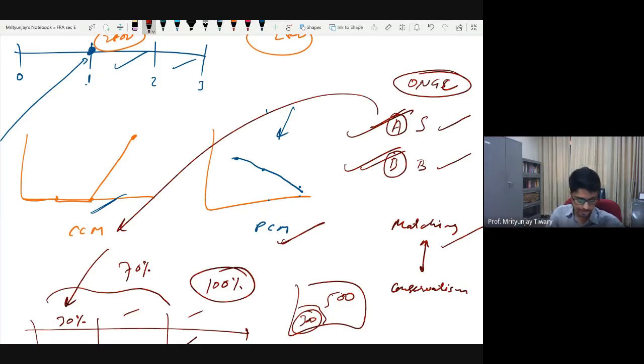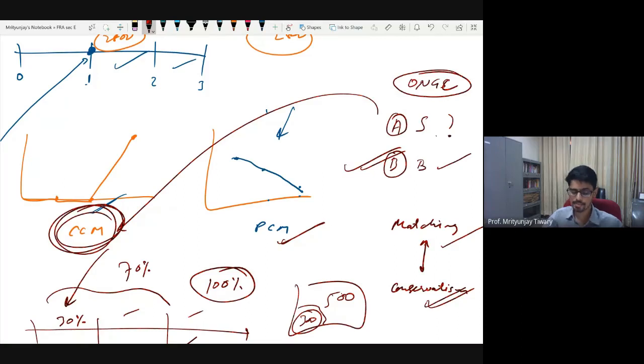This means that 70% work is done, but they are not sure whether the remaining 30% will get completed or not. So here there is a doubt about point A, whether the work will get completed or not. In this situation, given this additional information, it is better for this firm to use the completed contract method. Why? Because now you have reasons to be conservative.